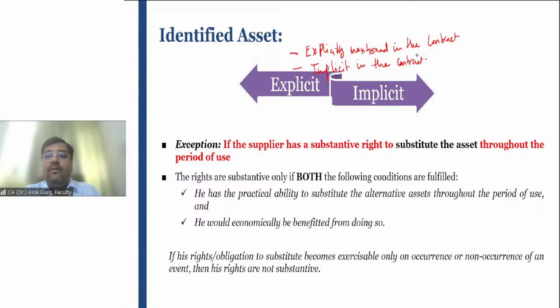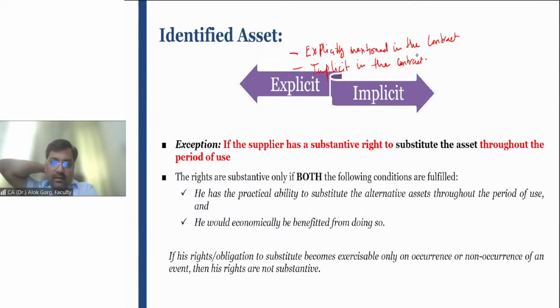The lessor or the car provider does not have a right to substitute these cars. For example, the lessor has these 5 good cars in their fleet, and has given these cars to the company, and tomorrow the lessor wants to replace these cars with other cars.